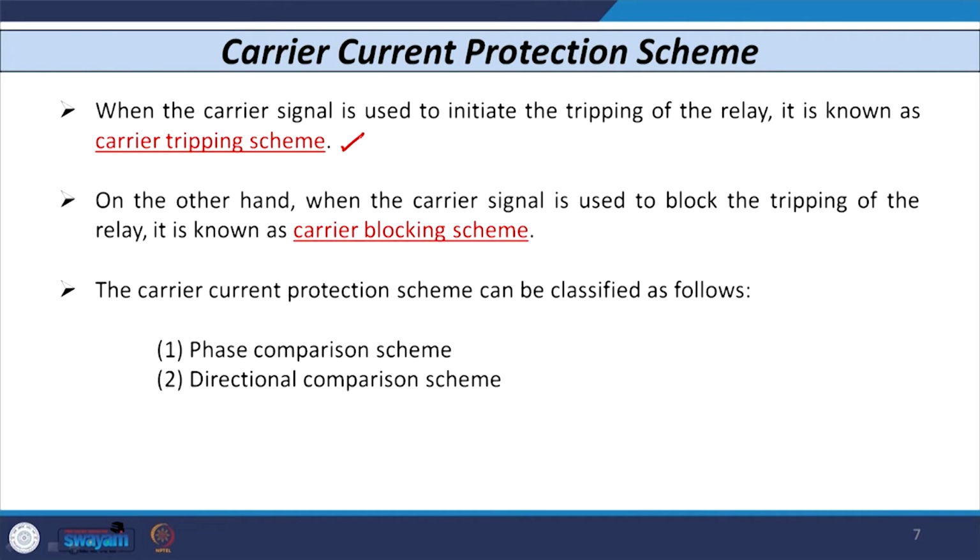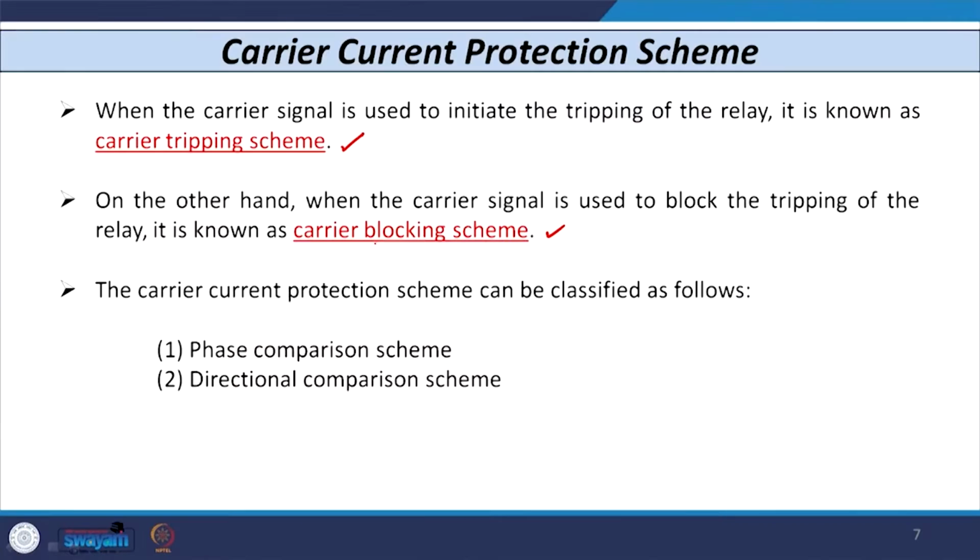On the other hand, if I use the carrier signal to block the operation of the relay, then that type of scheme is known as the carrier blocking scheme. So, that means when I use the carrier current protection scheme, it can be used as a carrier tripping scheme or as a carrier blocking scheme. When I use the carrier tripping scheme, for all types of internal fault, whenever I receive the carrier signal, the tripping is initiated, whereas for all types of external fault or normal condition, whenever the carrier signal is available, no initiation or tripping is given.